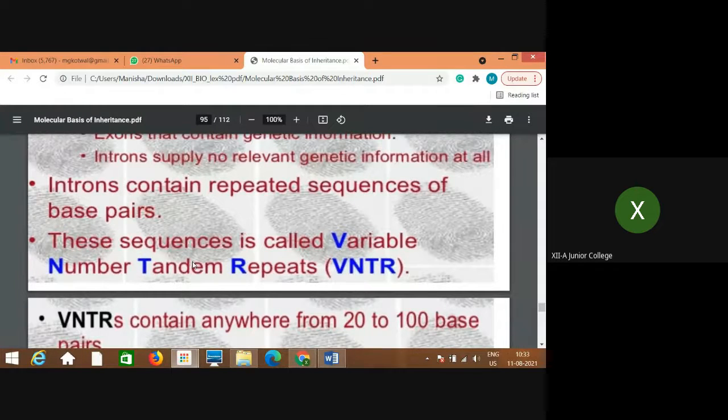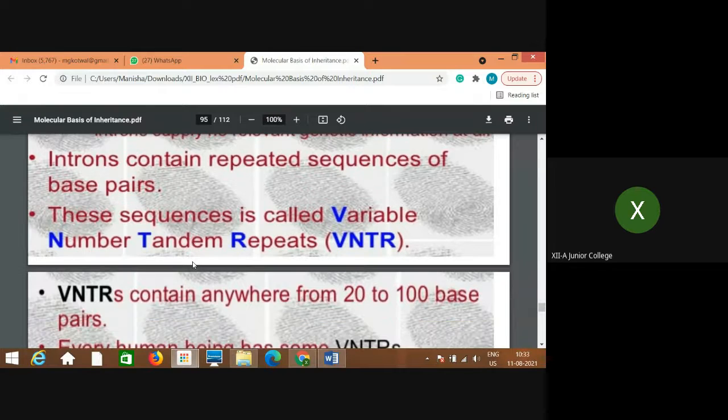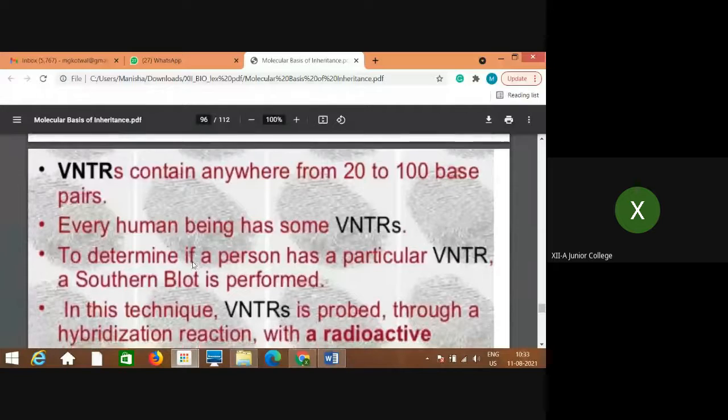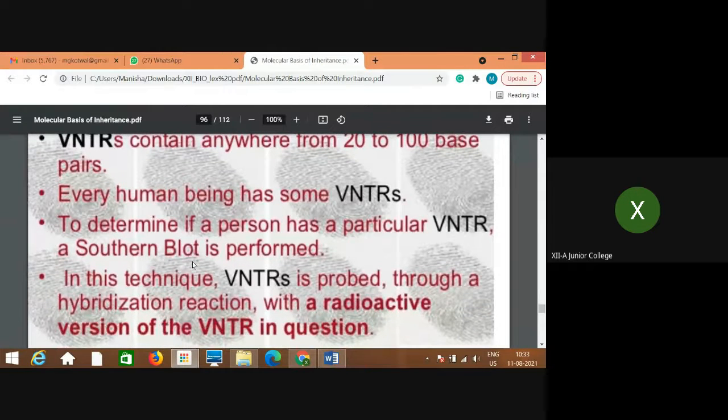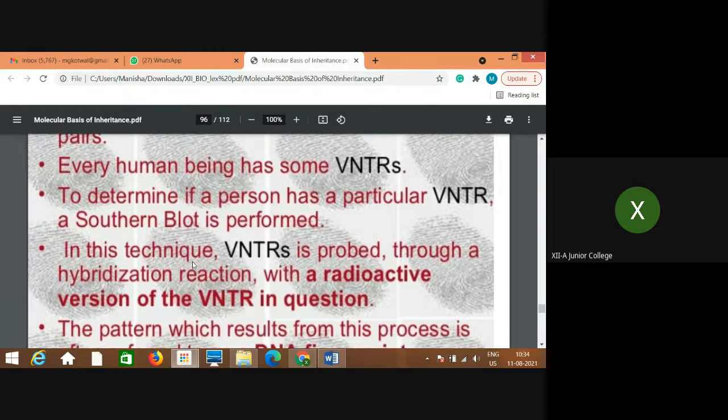This is related to introns, which do not code anything. They are not giving any genetic information, but their presence is very important because of their sequence, the number of base pairs in that, the sequence of base pairs in that, the repetitions of the base pairs randomly. That is very important. So every human being has some VNTRs, and that is very specific to that particular individual. A particular human being has only a particular sequence, with a particular number of repeats, and the sequences and repetitions are similar. So every human being has some VNTRs.